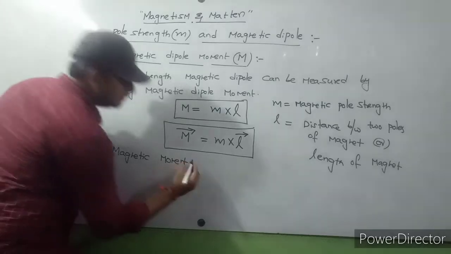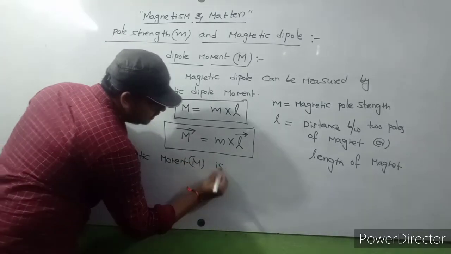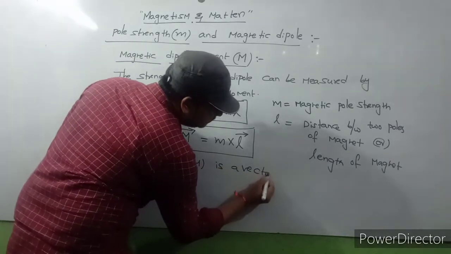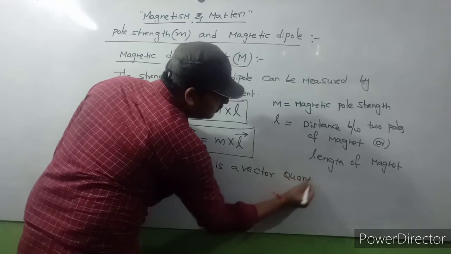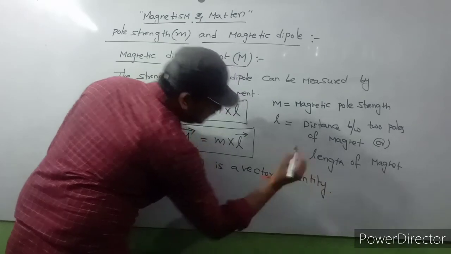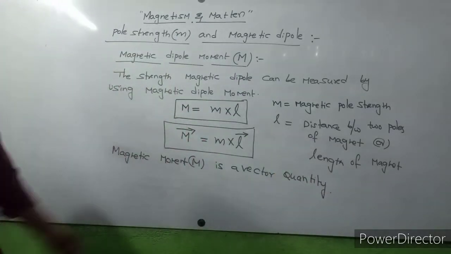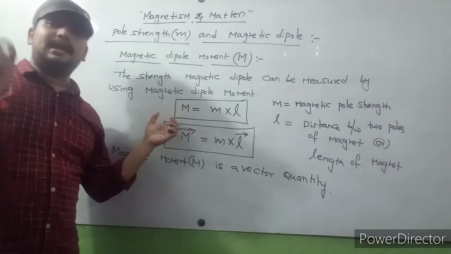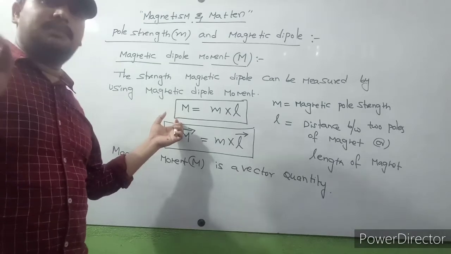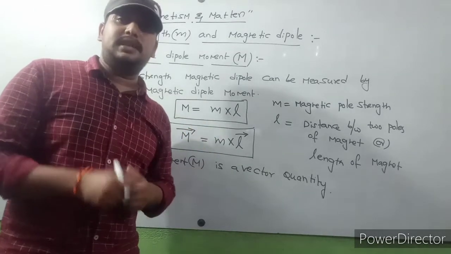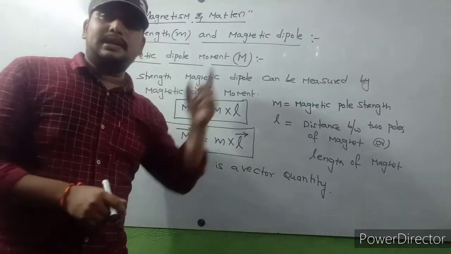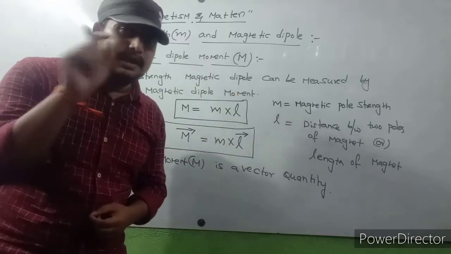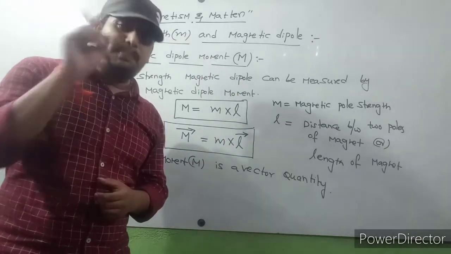Similarly, in the electricity chapter we discussed electric dipole moment, indicated with P bar.